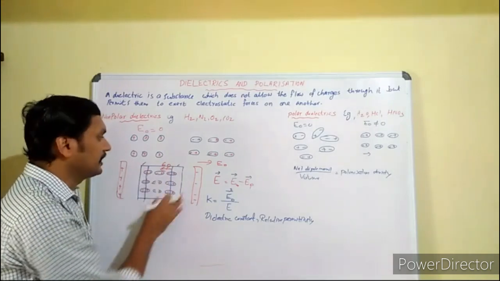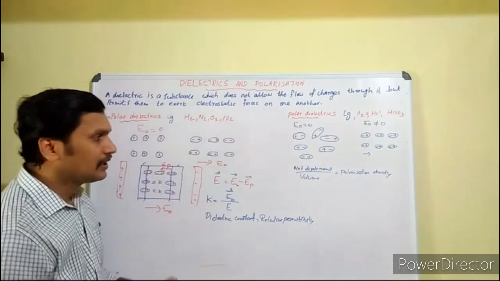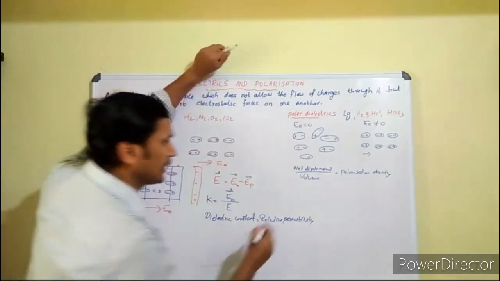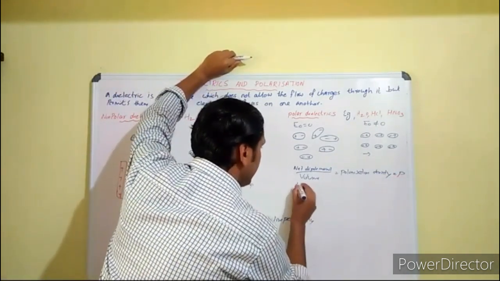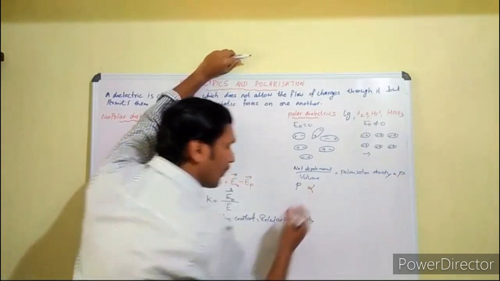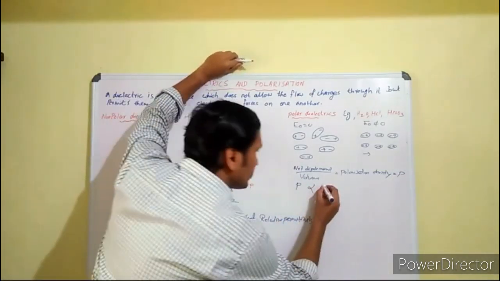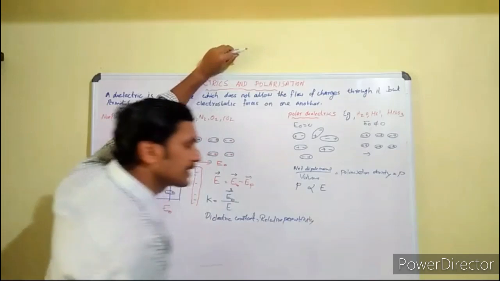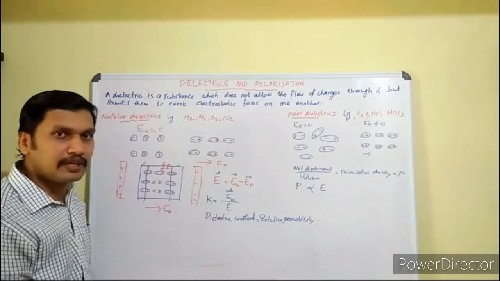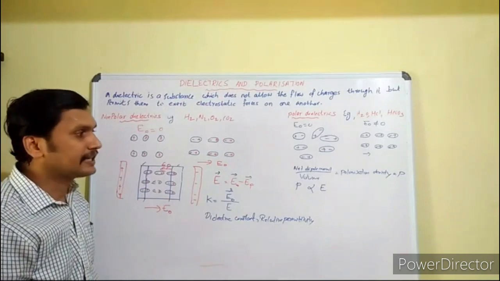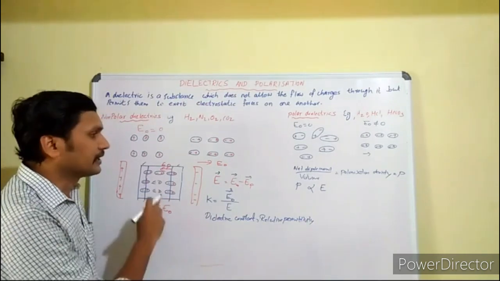If the applied field is not very high, this polarization density can be denoted with the symbol P. This polarization density P is proportional to the reduced field inside the dielectric. P is directly proportional to E, the reduced field inside the dielectric.